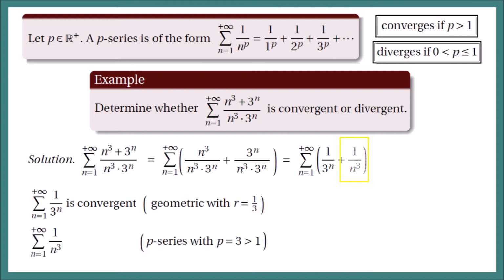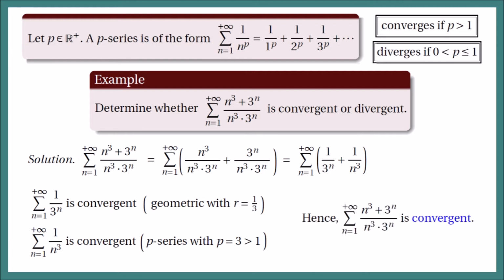The series of 1 over n cubed is a p-series wherein p is equal to 3 and that is greater than 1. And since p is greater than 1, this series is convergent. Both series are convergent, and by our theorem from the previous lesson, our given series is therefore convergent.